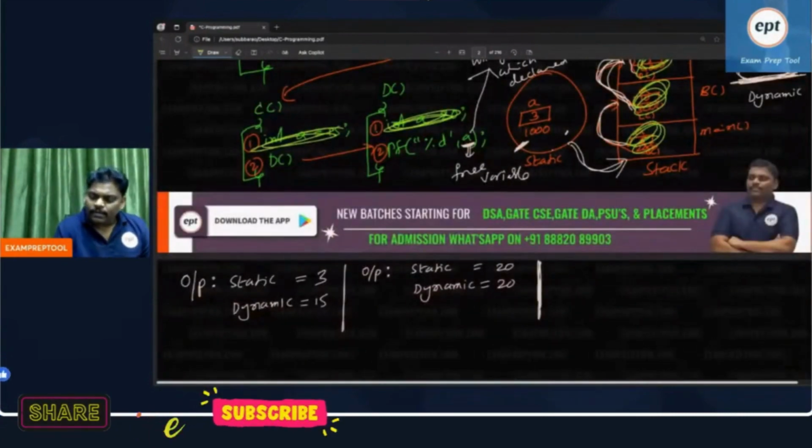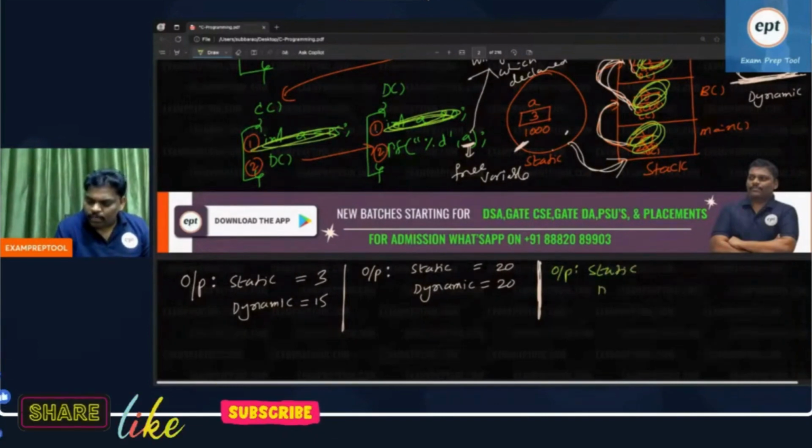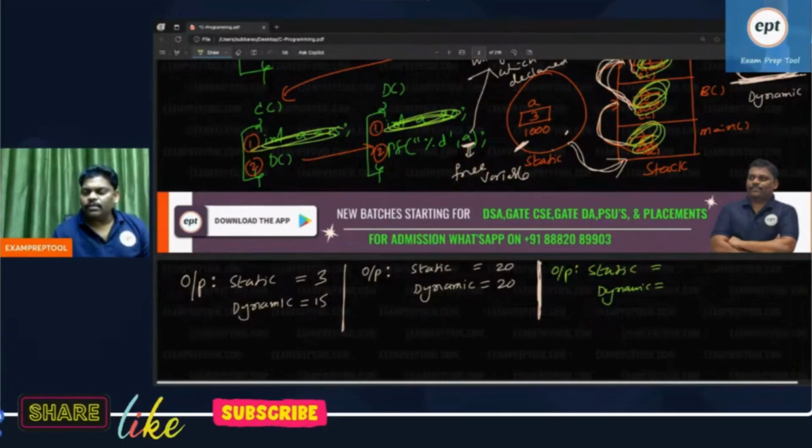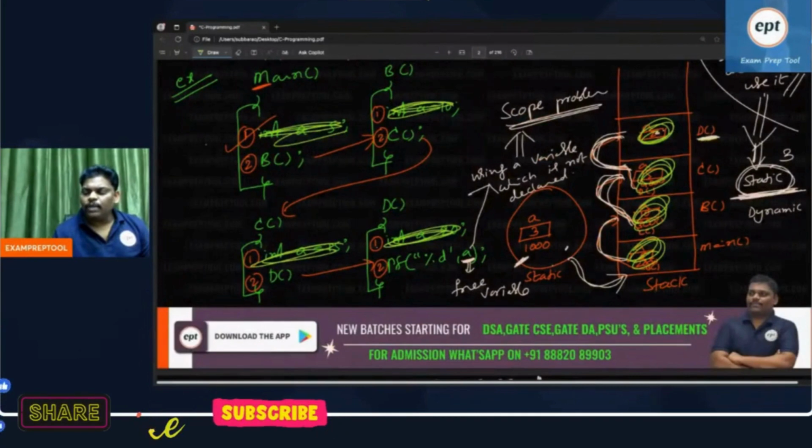What is static? What is dynamic? Say the final answer. Static, what is the answer? So see this one, I want to print. Static will say go to global, 3. Static will say no, right? Go to global, 3. Dynamic, what is the answer?